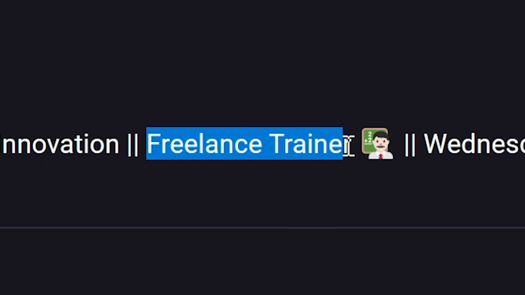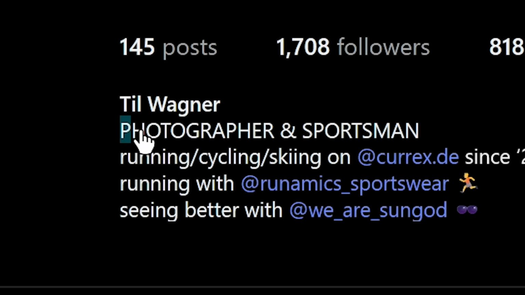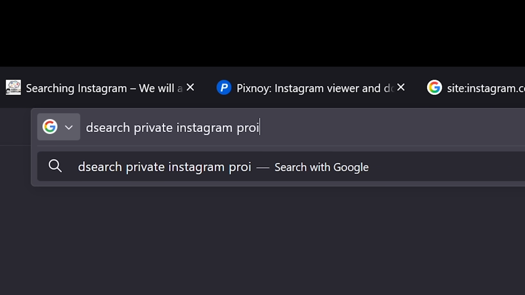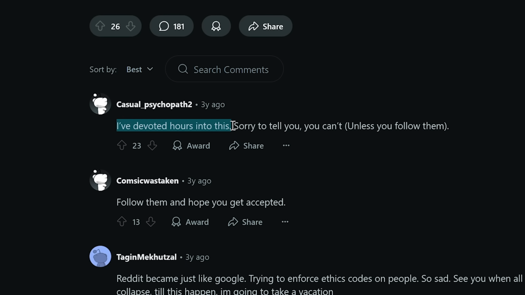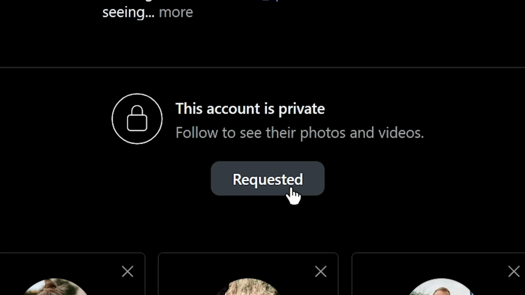Here it says freelance trainer, and on Instagram, sportsman, loves camera emoji, and here it says photographer. Surely that's it. Search private Instagram profile. I've devoted hours into this. Sorry to tell you, you can't unless you follow them. Follow them and hope you get accepted. Well, let's hope we get accepted.